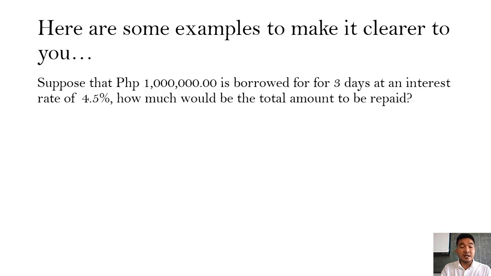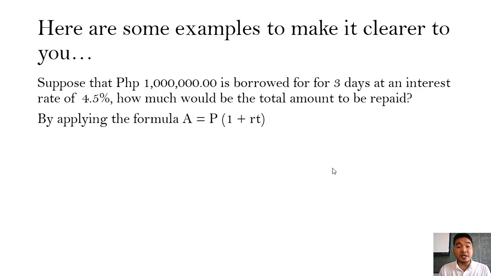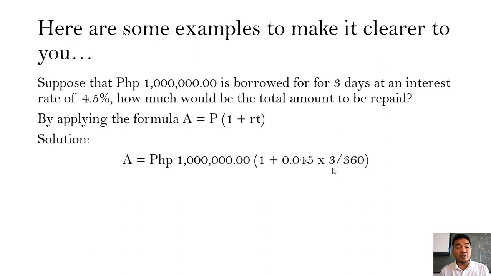By applying the formula, A equals P times (1 plus RT), we simply substitute all the given or known variables. So A now equals P, which is equal to 1 million pesos, times the quantity of 1, which is constant, plus 0.045, since 4.5% must be expressed in decimal, times 3 over 360, which is the time in years.